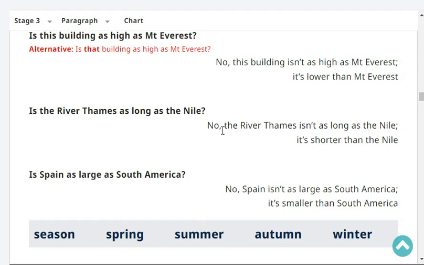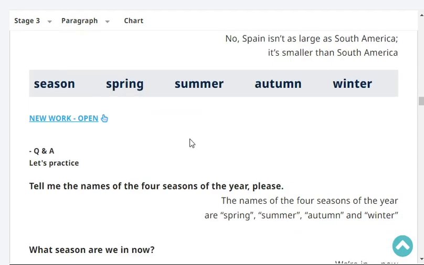No, Spain isn't as large as South America. It's smaller than South America. Very good. Tell me the names of the 4 seasons of the year, please.